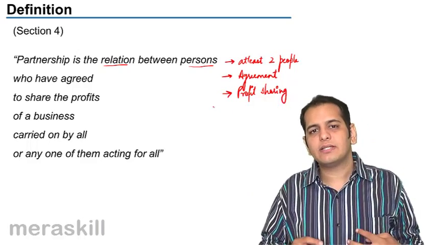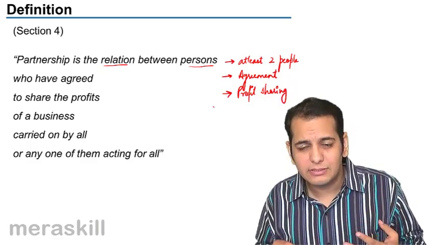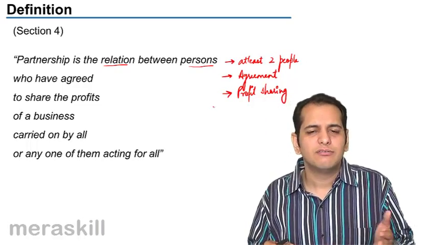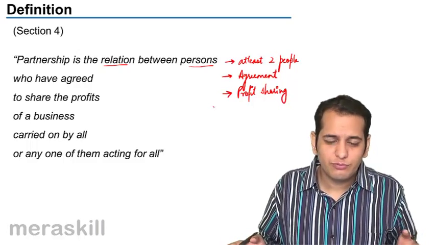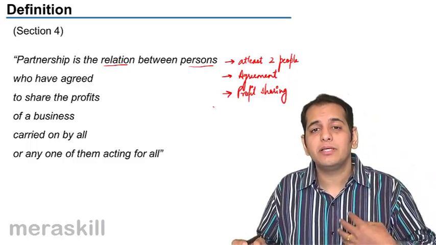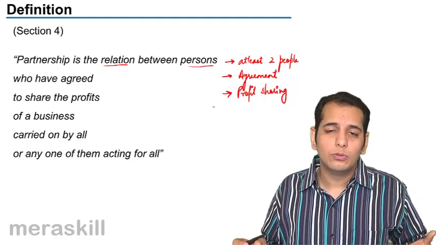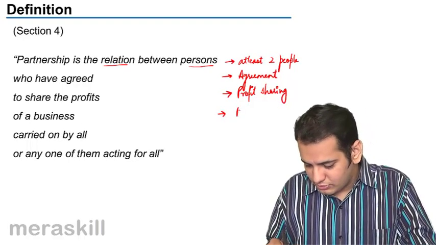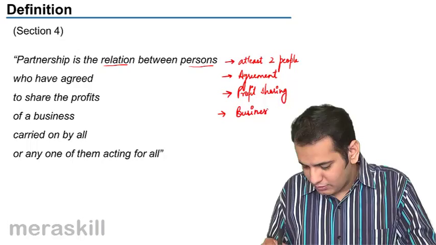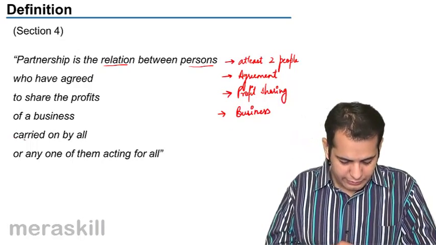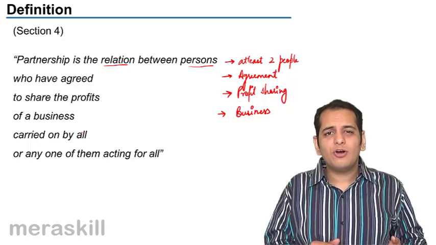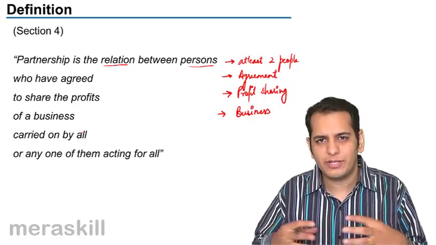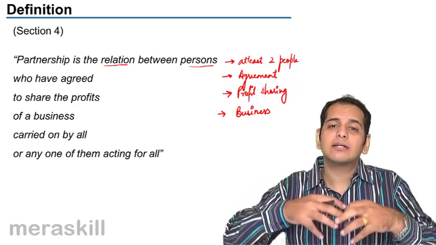of the business. Obviously, when you have a business, only then can you have the profits. You cannot have profits without a business. So when you agree to share the profits, that means you agree to do a business. So that means there is an existence of business as well. Okay. Which is carried on by all. That means all the partners, all the persons who have agreed to share the profits of the business are conducting that business.